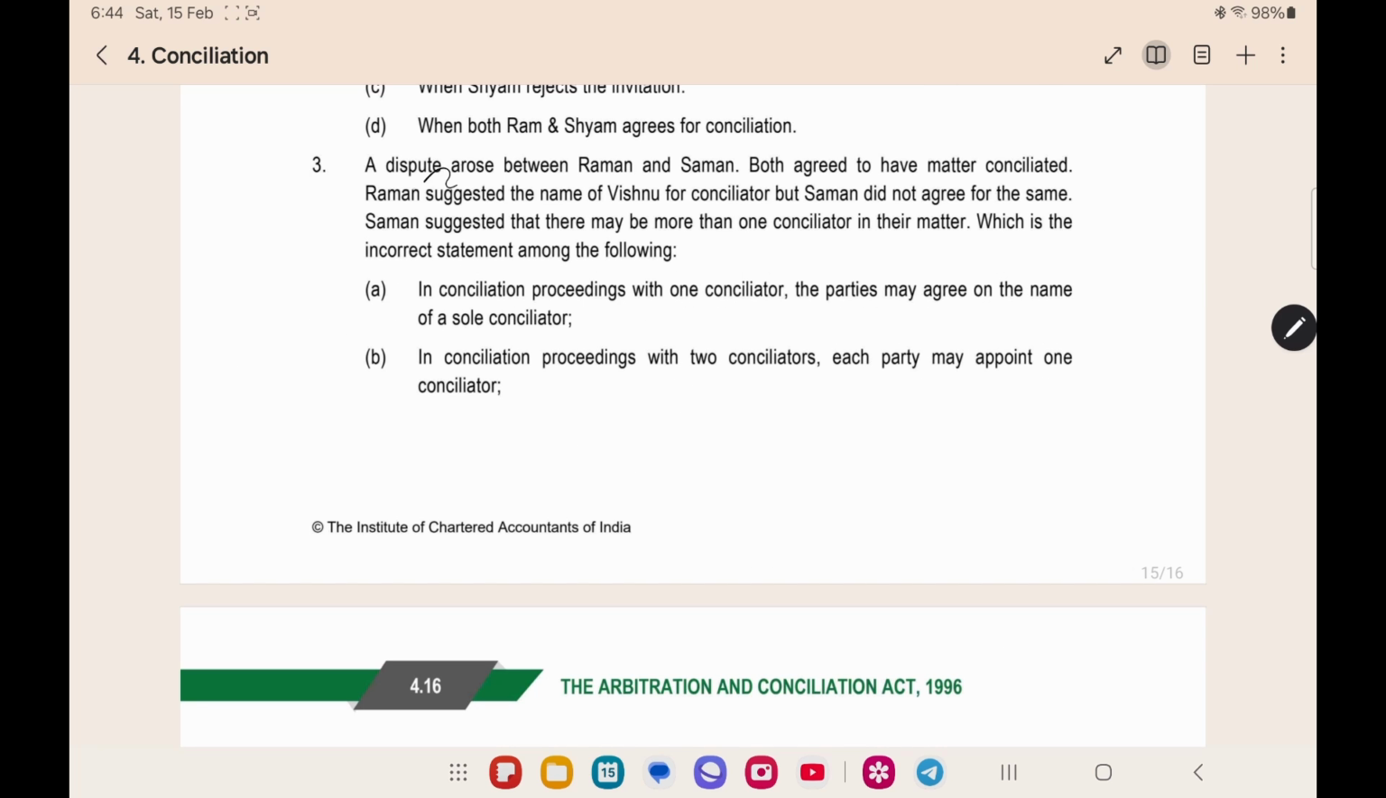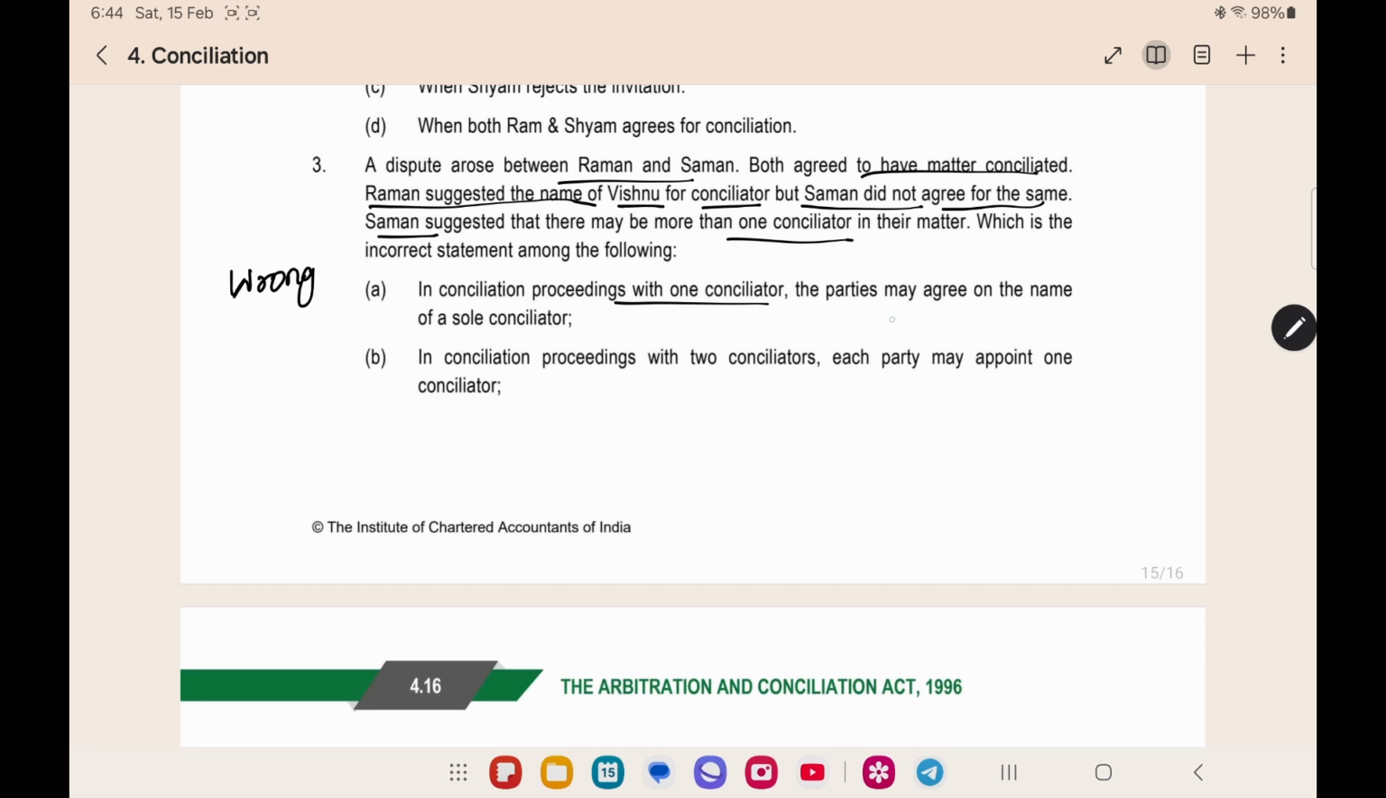The third question is, a dispute arose between Raman and Saman. Both agreed to have the matter conciliated. Raman suggested the name of Vishnu for the conciliator, but Saman did not agree to the same. Saman suggested that there may be more than one conciliator. Which is the incorrect statement? We have to find the wrong statement in the below options.